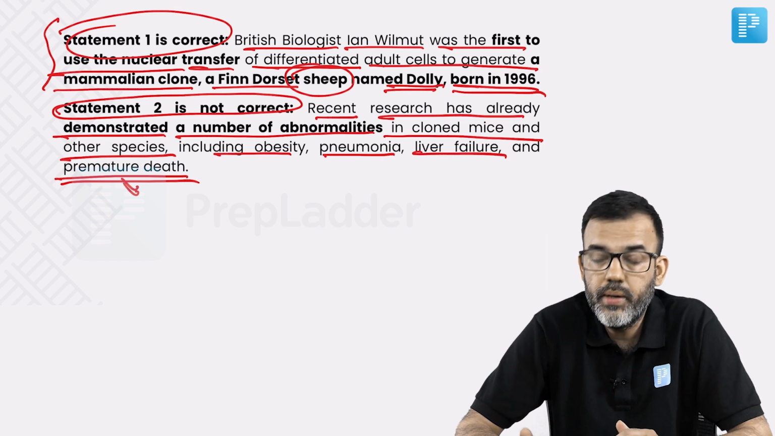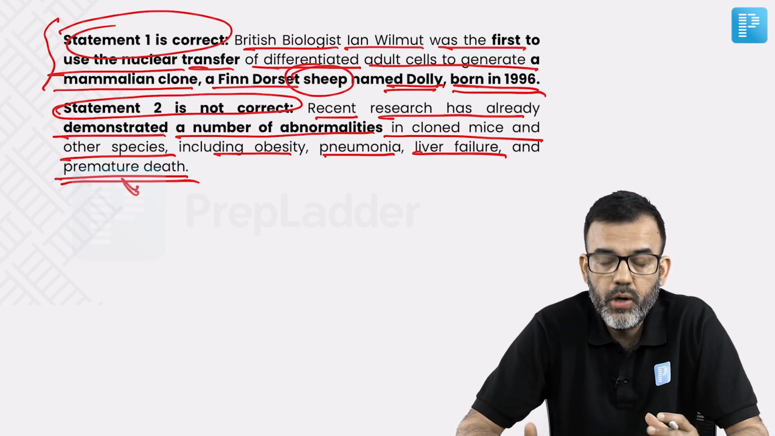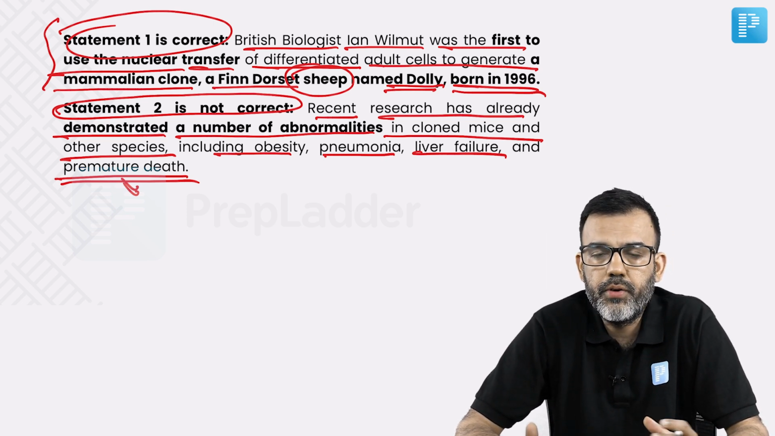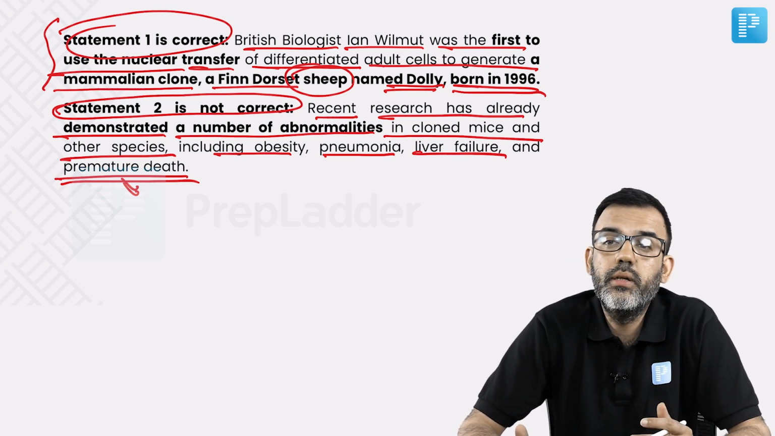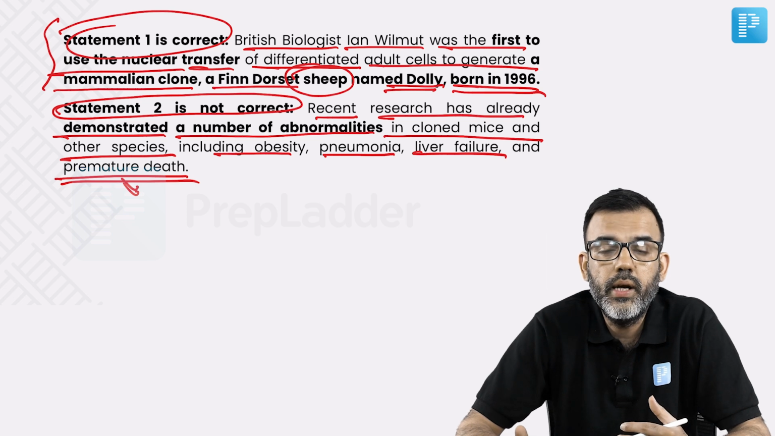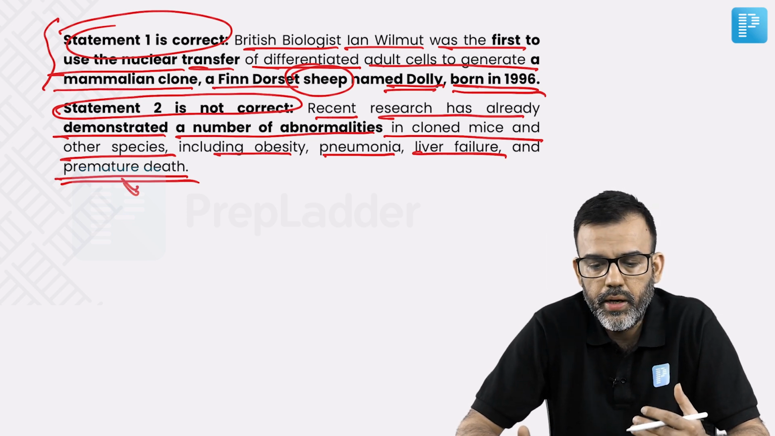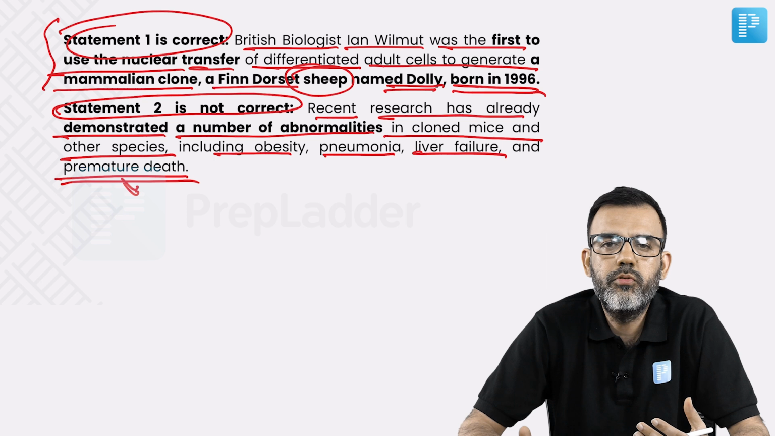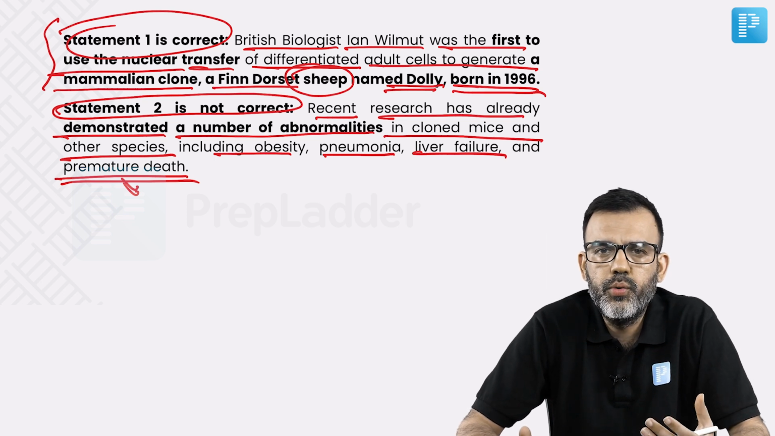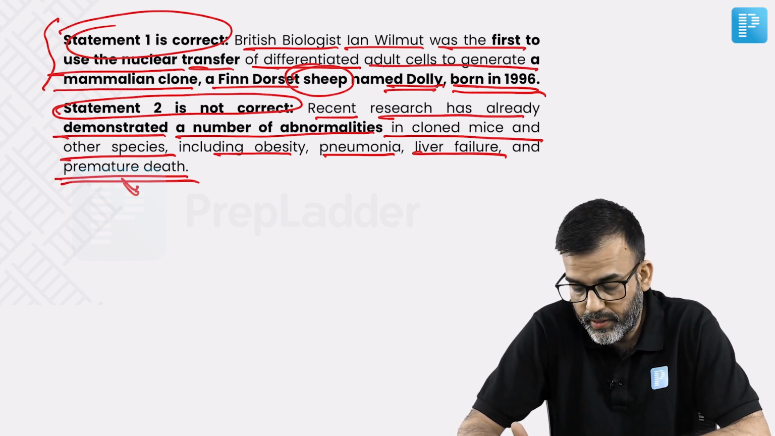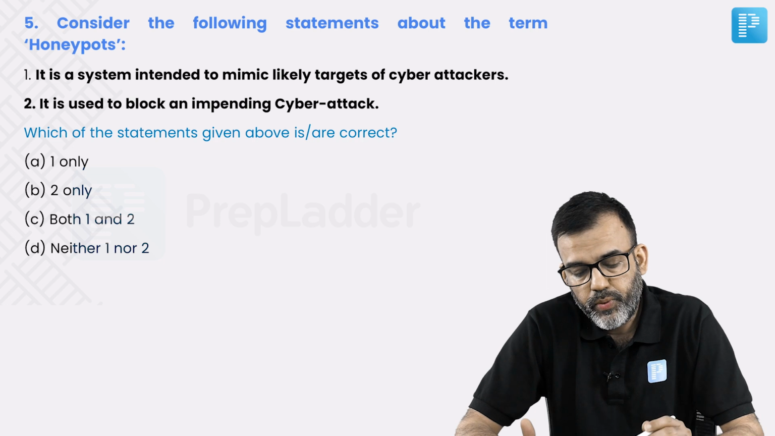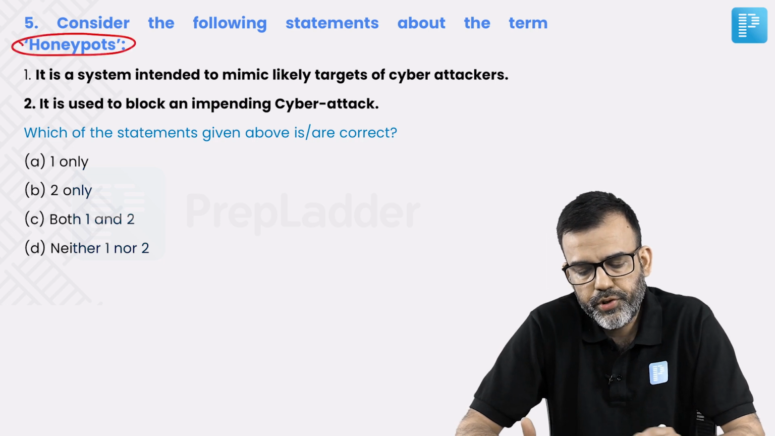So, this statement that cloned species are perfectly alright and don't have any abnormalities is wrong. Rather the contrary is correct: we are able to produce cloned species, but there are a lot of issues, a lot of abnormalities which we are witnessing in these cloned animals. So, that's the reality.